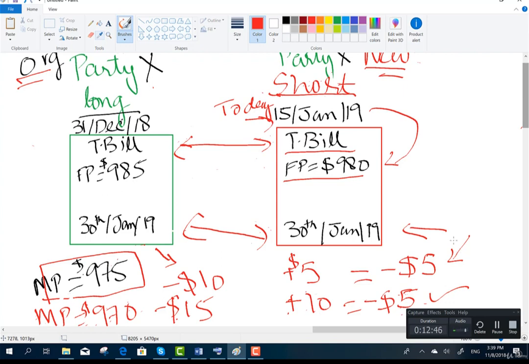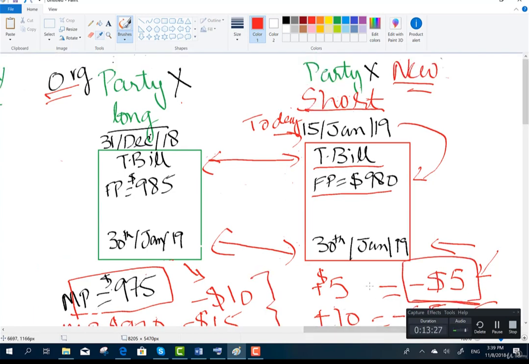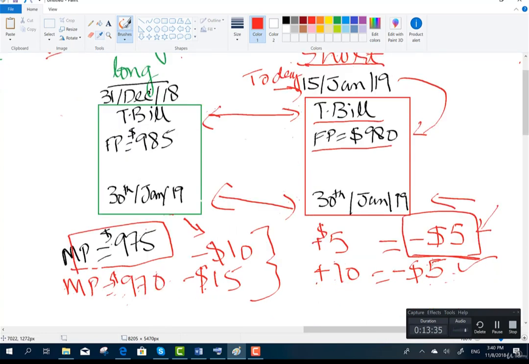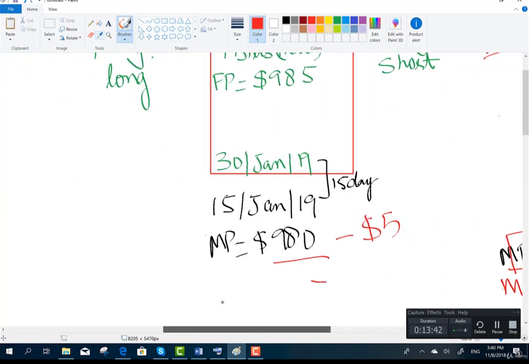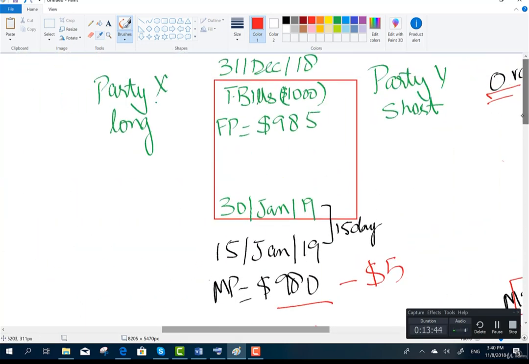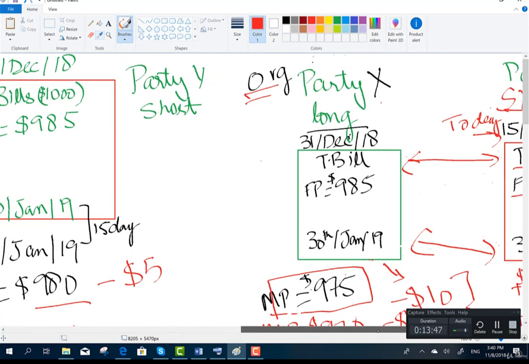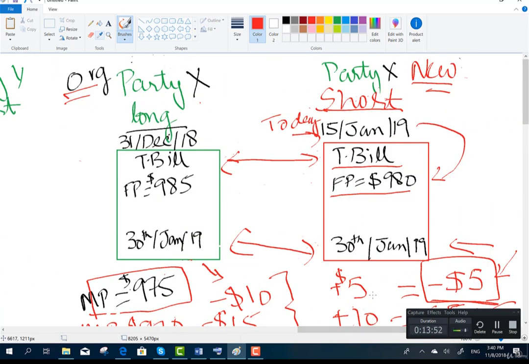Had Party X not entered into this contract, losses would be much higher, even if prices fall further. Whatever happens to the prices, Party X will not incur loss above -$5. That's why this process, the process of entering into the offsetting position before the expiry date, is called termination of the contract, as you can completely eliminate future losses if you take an offsetting position.